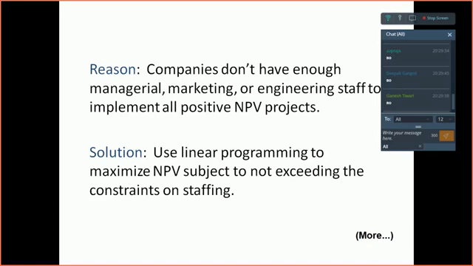The second reason companies do not want to go for all the positive net present value projects is that they do not have enough managerial, marketing and engineering staff to take up all the positive NPV projects. There we would be discussing the use of the linear programming technique, where we identify which would be the best projects, which we would be doing maybe in the next class.